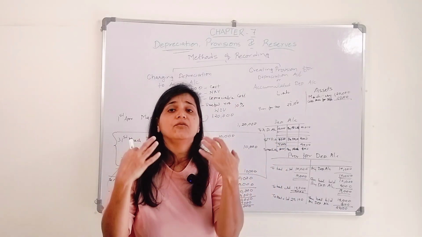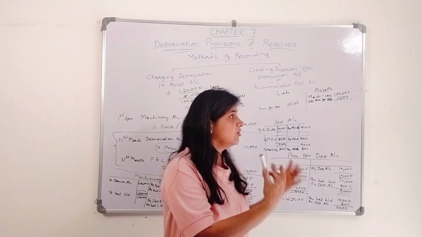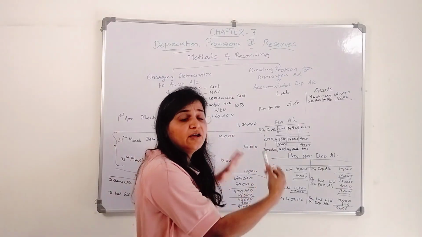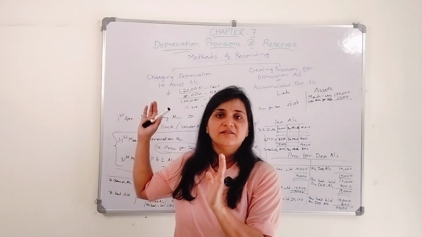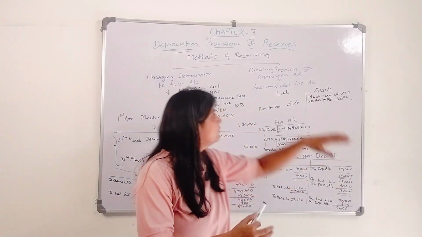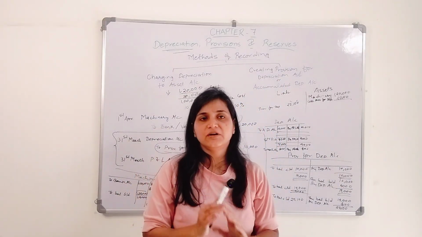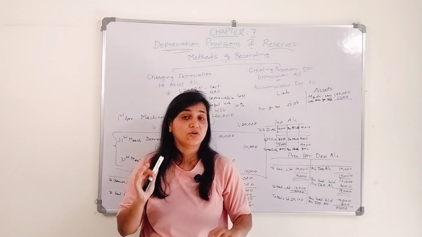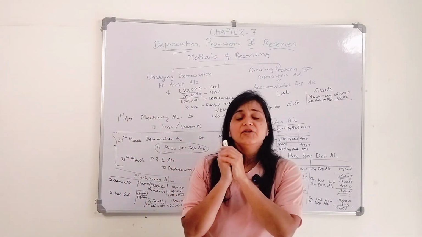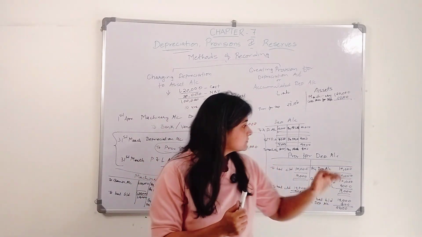We discussed how we are going to record that depreciation amount in the books, how we are going to show them. In this way, either we can charge the depreciation to the asset account, or else we can create a provision for depreciation account, or that is known as accumulated depreciation account also. Just remember, your working should be better, right?